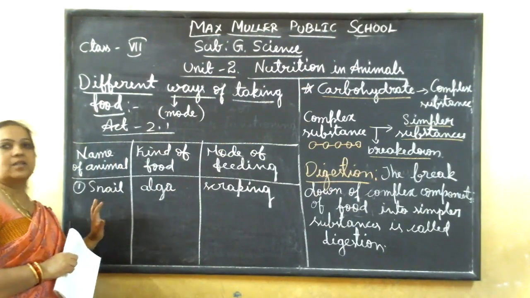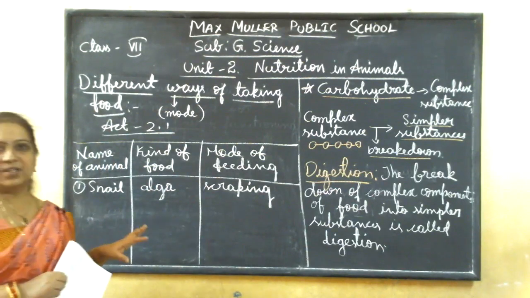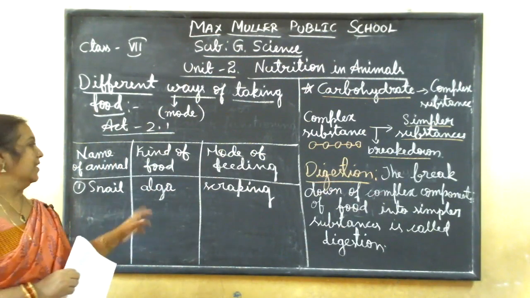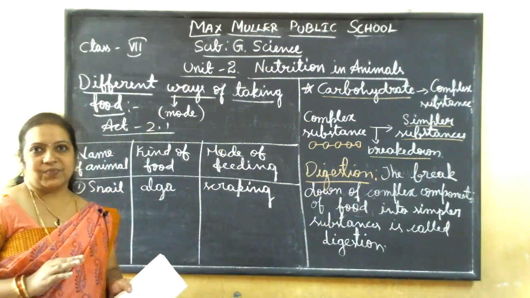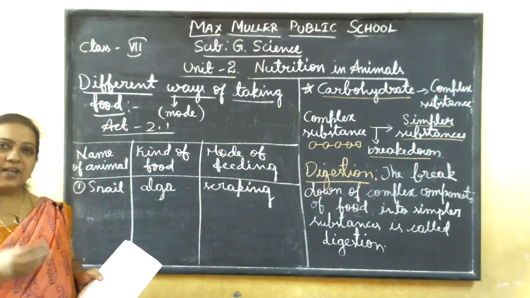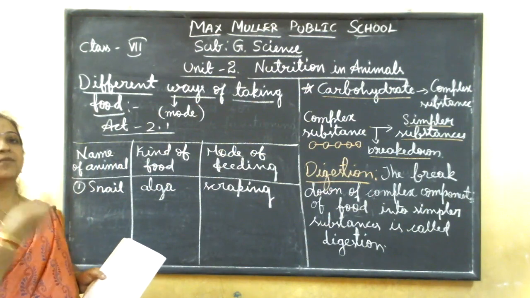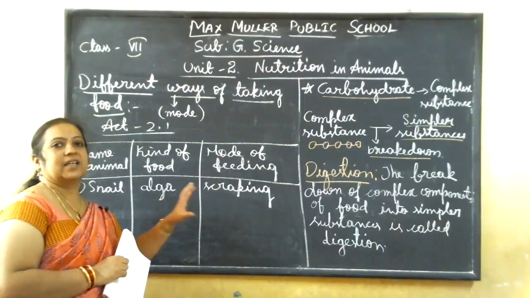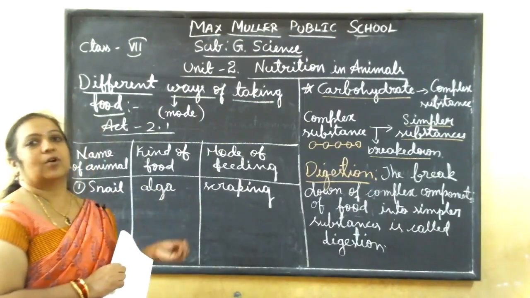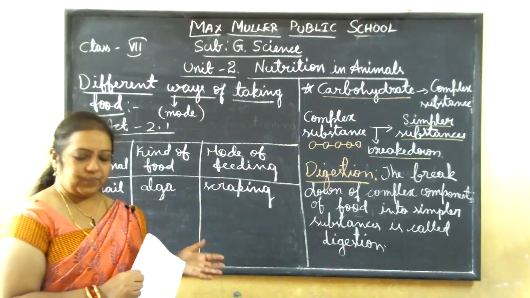And these snails you can see only in the wet areas. So as food it is eating algae. The algae will be attached to the stones or hills. So that will be scraped. The upper part will be scraped by the mouth part of the snail and it is eaten. This is the mode of nutrition in snail.